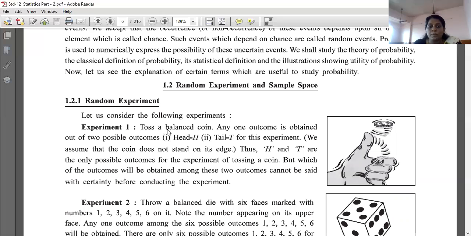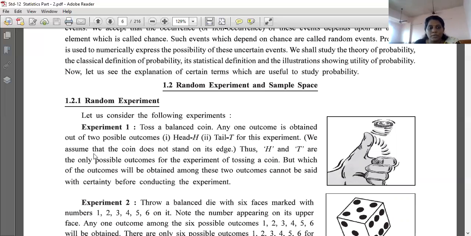So toss a balanced coin, any one outcome is obtained out of two possible outcomes, that is head or tail. It is obvious कि any one outcome will be coming either a head or a tail, कुछ तो आएगा, बीच में ऐसा नहीं रह जाएगा, न्यूट्रल कभी नहीं होता.